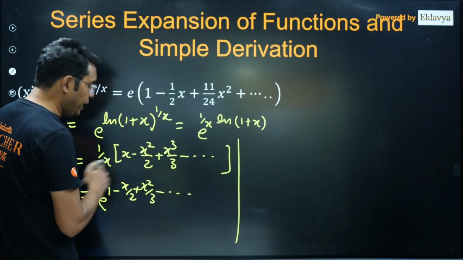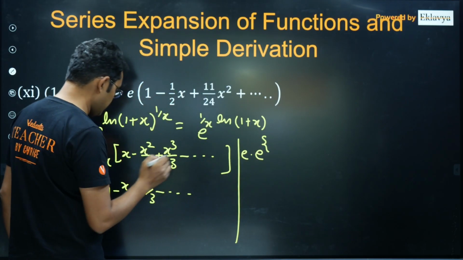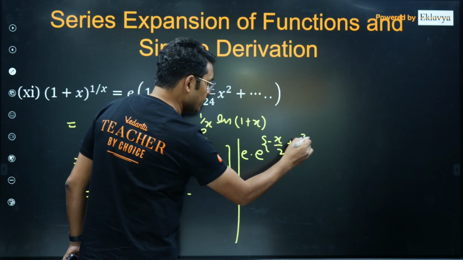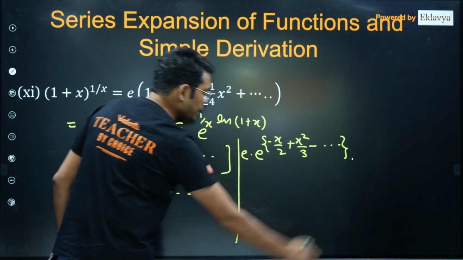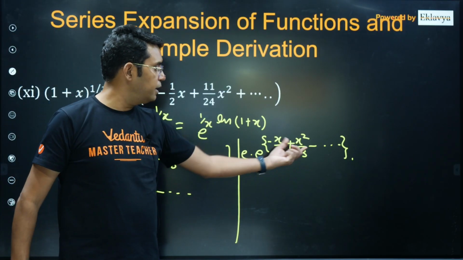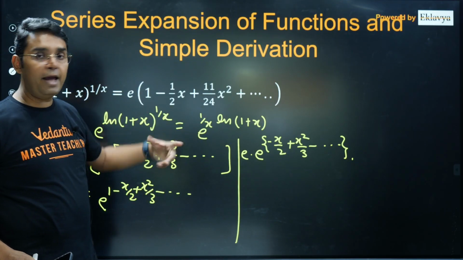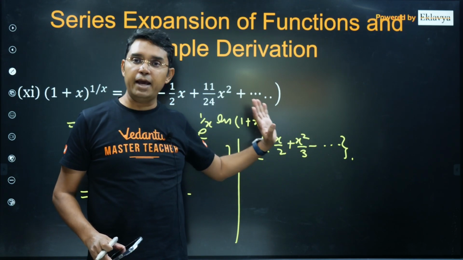Now you can take e common, into e power minus x by 2 plus x square by 3 minus and so on. Now based on how many terms you are interested in, you have to write that many terms here also. Like if you are looking only till x square, then I think x square by 3 is sufficient. There is no need to write the x cube term.